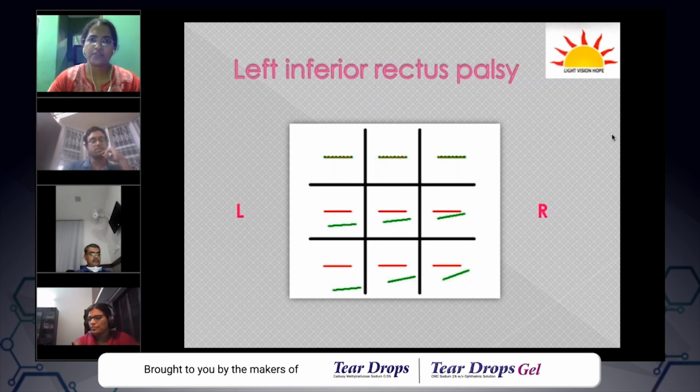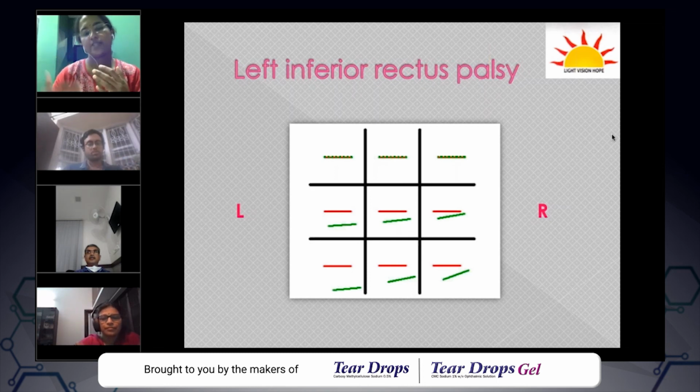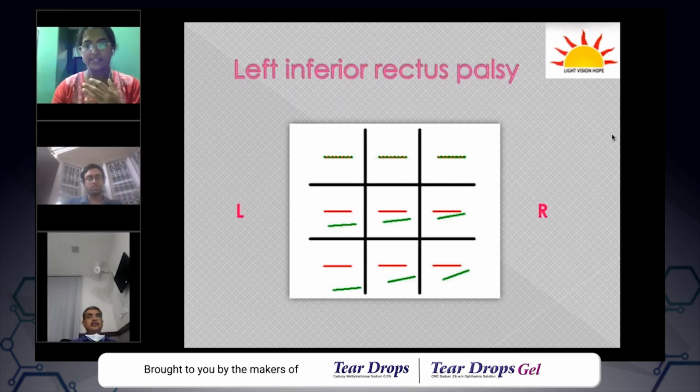If you confuse between both of these, it's a whole mess, and you will end up hating diplopia and strabismus and all. So just go systematically, and I think you have to attempt to plot a few charts, a few fields. Then only you will be more conversant with that.